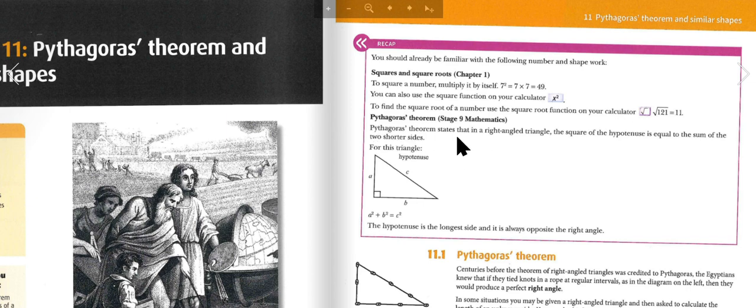Pythagoras' theorem. Page 9, Mathematics. Pythagoras' theorem states that in a right-angled triangle, the square of the hypotenuse is equal to the sum of the squares of the two shorter sides. For this triangle, the hypotenuse is the longest side, and it is always opposite the right angle. So a squared plus b squared is c squared.